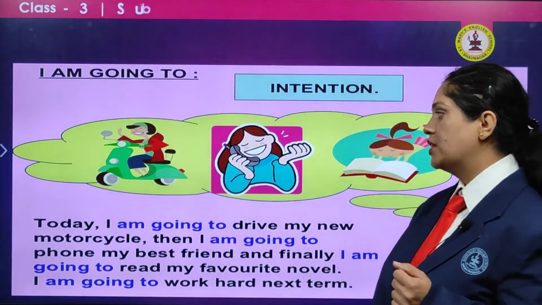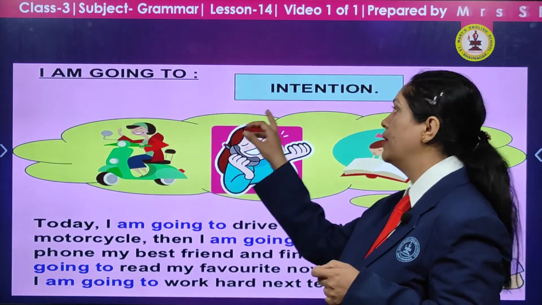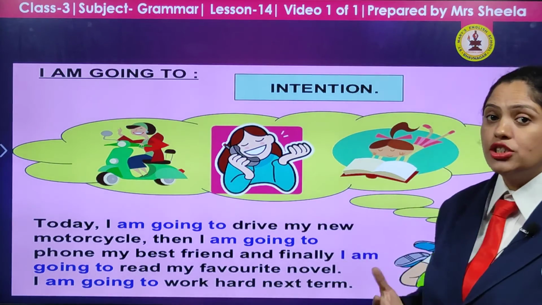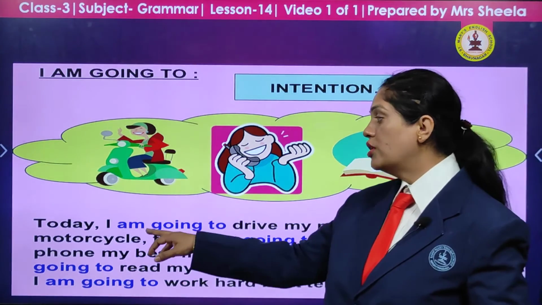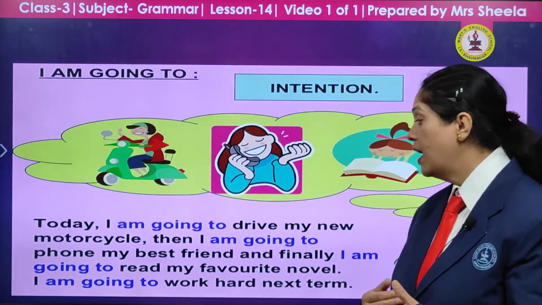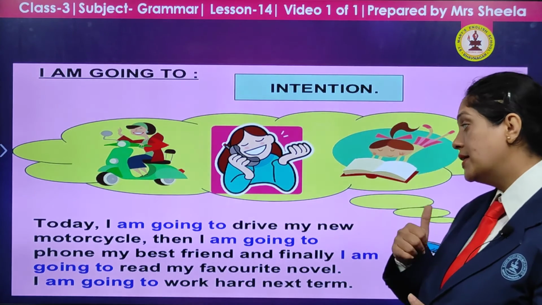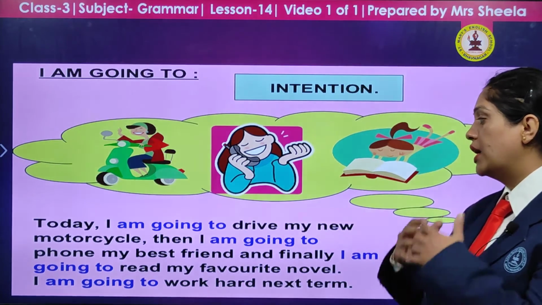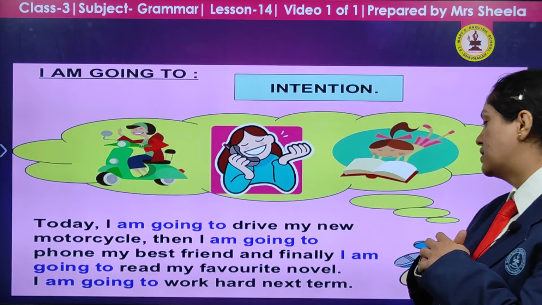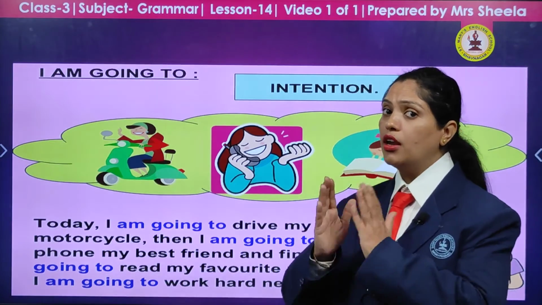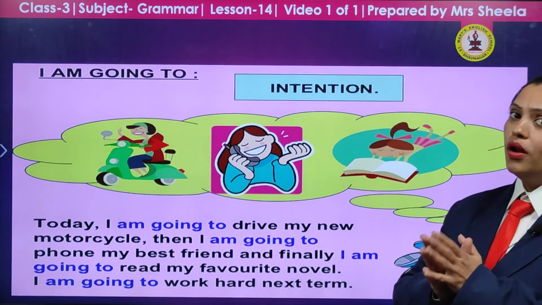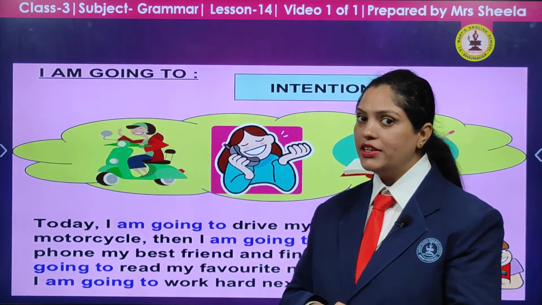See the examples. It also shows the intentions, what you want to express, what your feelings are. Today I am going to drive my new motorcycle. Then I am going to phone my best friend and finally I am going to read my favorite novel. I am going to work hard next term. So as you saw, in all the sentences in the whole paragraph, with I we are always going to use am. Is it clear, children?